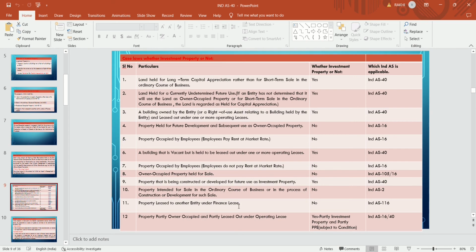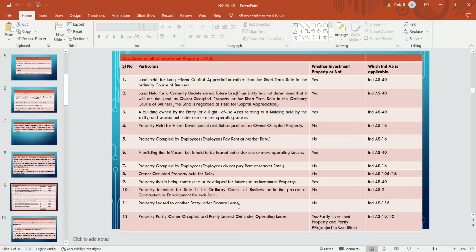Property occupied by the employee. Even the property occupied by the employee is not covered under the definition of investment property. Even if the employee is paying rent at market rate or below market rate, this is not an investment property and this is covered under Ind AS 16.